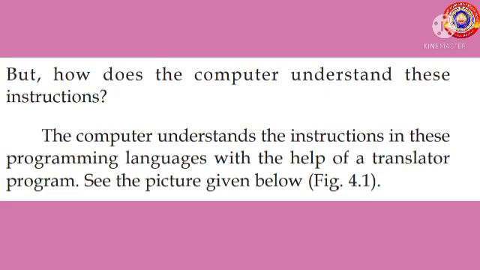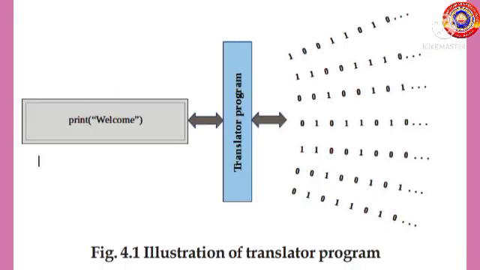See the picture given below. The picture shows the illustration of a translated program. Here, only one statement is there, print welcome. And the translator program translates this English statement into binary language consisting of zeros and 1s for the machine to read.